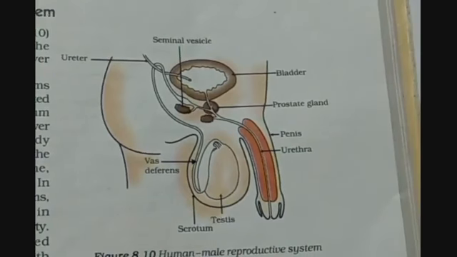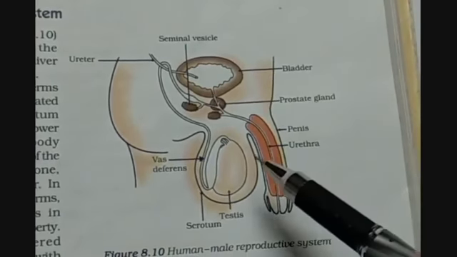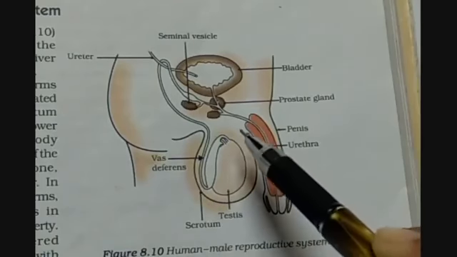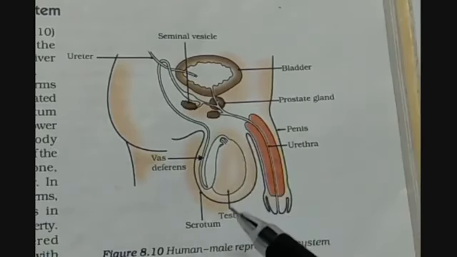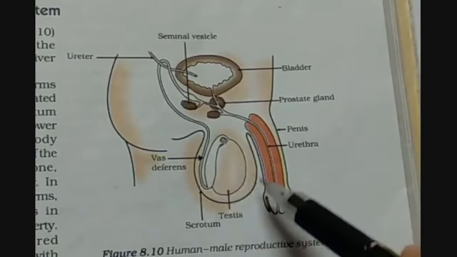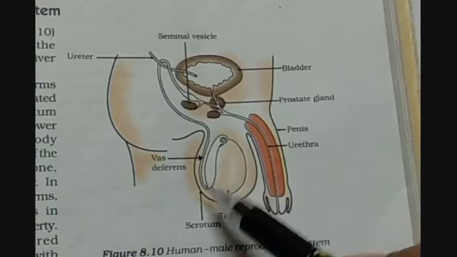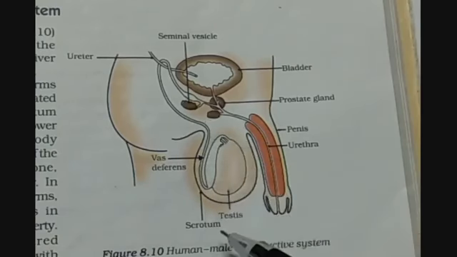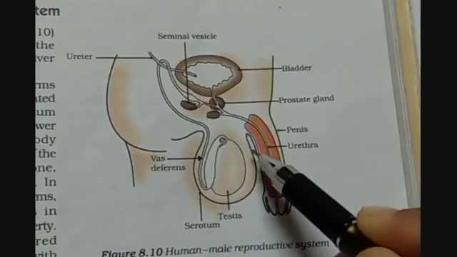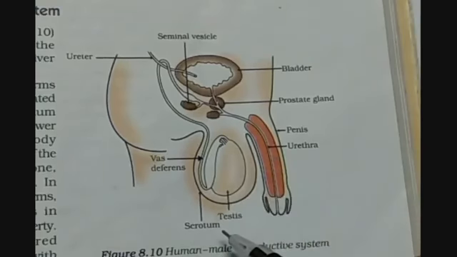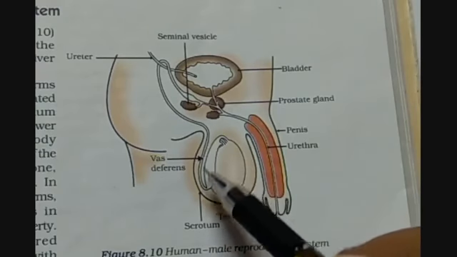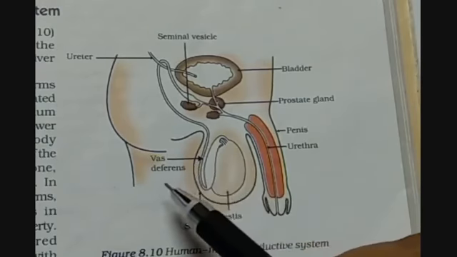The first part that we named was the testis. Testis is an oval shaped part which is kept outside the body of the male. This part is called scrotum. Here you are able to see this tube-like structure called vas deferens.